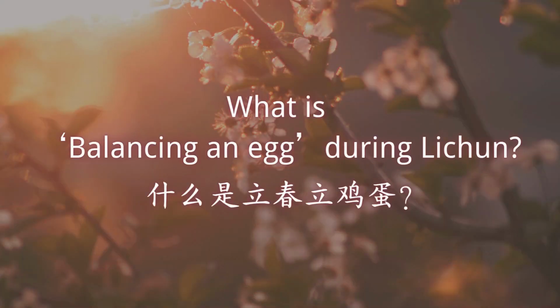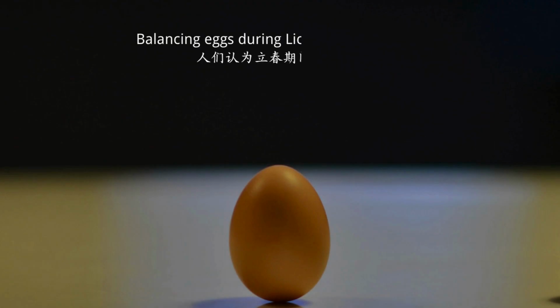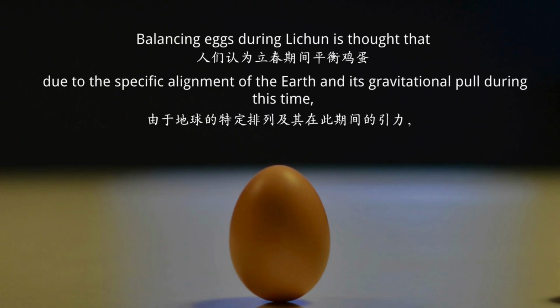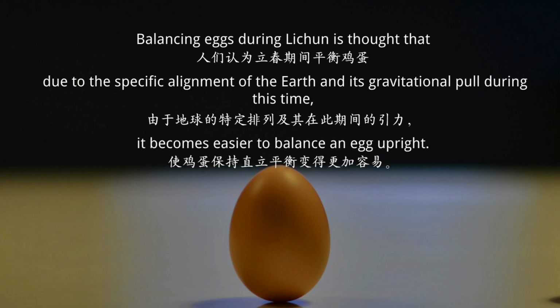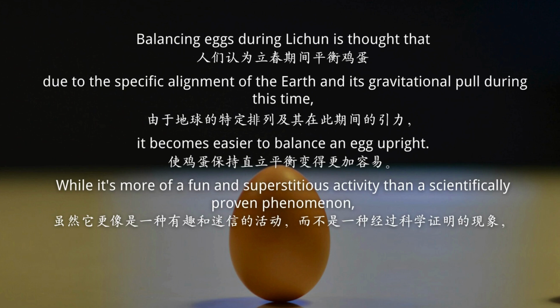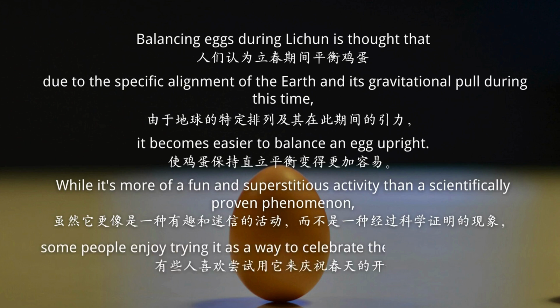What is balancing an egg during Li Chun? Balancing eggs during Li Chun is thought to be easier due to the specific alignment of the Earth and its gravitational pull during this time, making it easier to balance an egg upright. While it's more of a fun and superstitious activity than a scientifically proven phenomenon, some people enjoy trying it as a way to celebrate the beginning of spring.